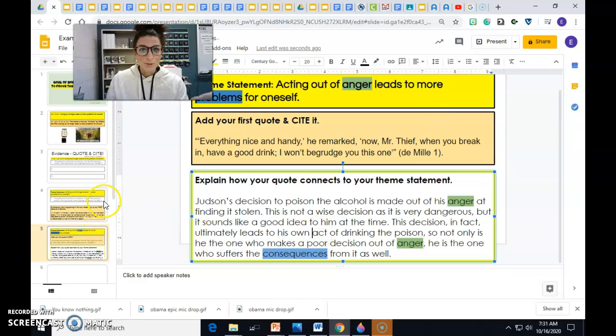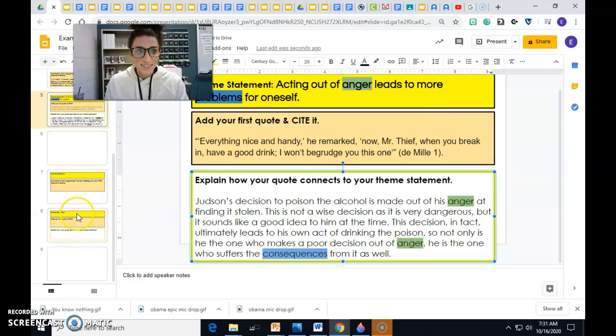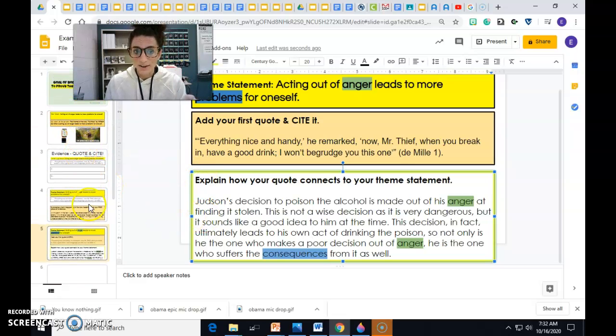There's a spot if you want to go above and beyond for you to analyze a second piece of evidence. You have to complete this first part at least. So this is your task for today. Today is Friday. Make sure you have this done and turn it in on Google Classroom today. It's due. And then I will see you again on Monday. Have a great weekend, you guys.